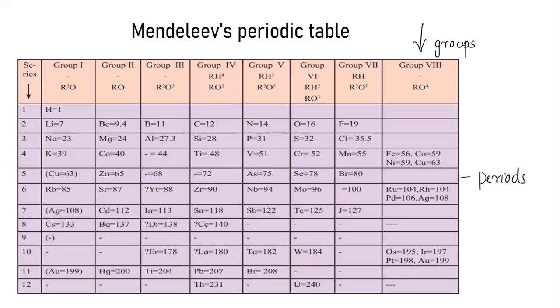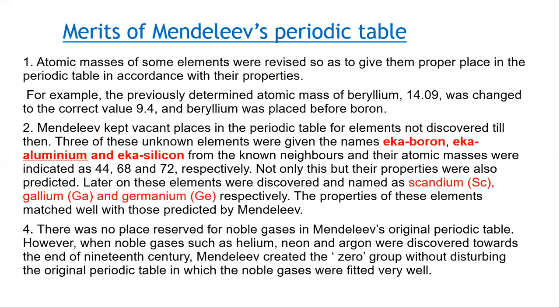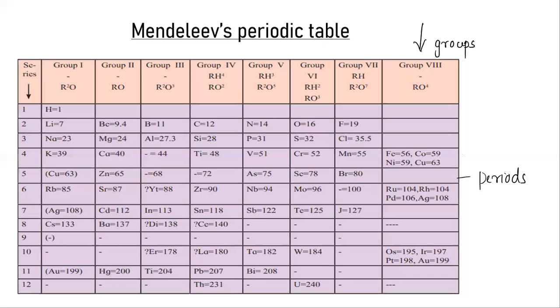Now, what are the merits of Mendeleev's periodic table? Before discussing the merits, in Mendeleev's periodic table you can see just below the group, some formulas are written: R2O, RO, R2O3, and here RH4, RO2.